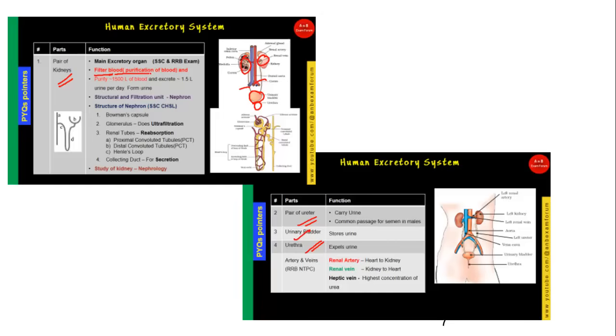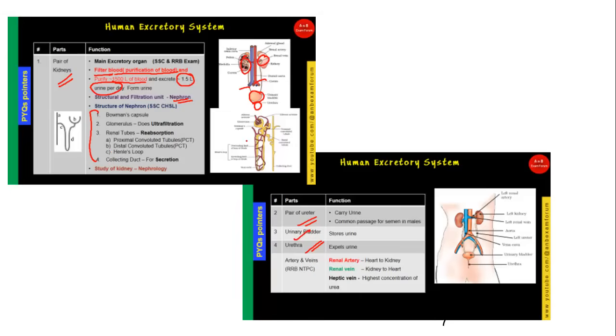And the main purpose of the kidney is to filter the blood. So blood comes into the kidney and it purifies the blood. So how much blood does it purify? It purifies 1500 liters of blood and excretes 1.5 liters of urine per day. That is very important. So humans excrete 1.5 liters of urine per day. And the very important structural unit, as I told you, is the nephron, and the nephron has many structures in it. I am not going to give you the detail in today's session, but you should just see the names. These names are very important.